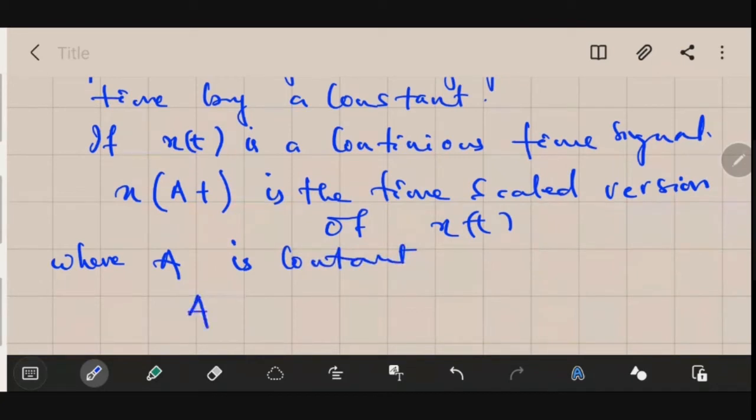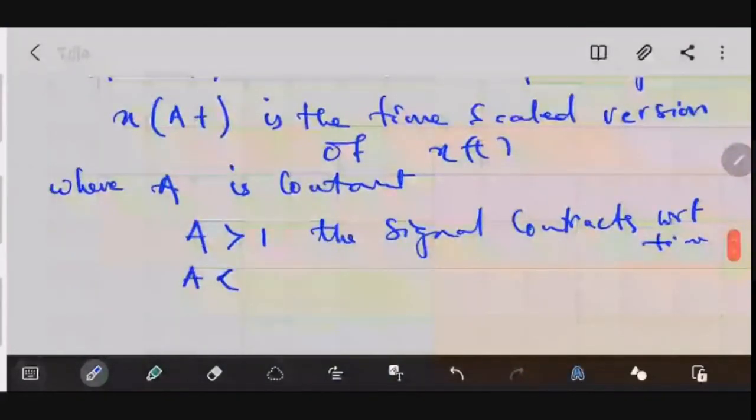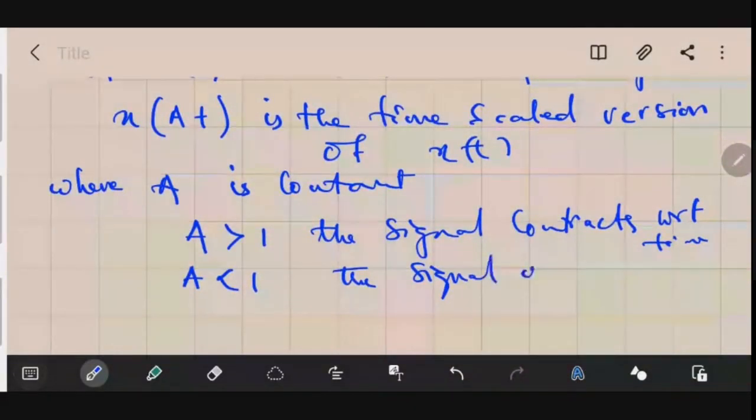if the value of capital A is greater than 1, you will find that the signal contracts with respect to time. Similarly, if this capital A is less than 1, the signal is expanded with respect to time.